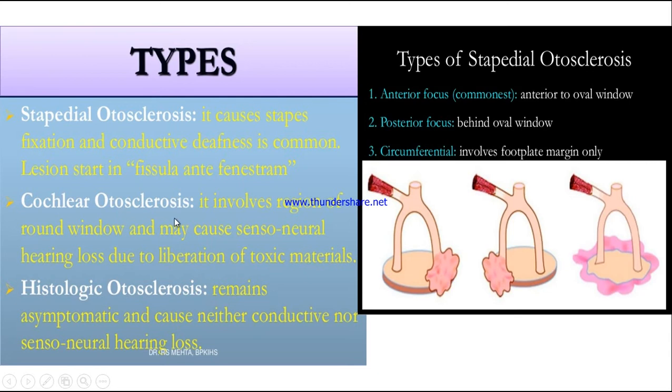Next, cochlear otosclerosis. It involves the region of the round window and may cause sensory neural hearing loss, which is due to liberation of toxic materials. So toxic materials also play an important part. In cochlear otosclerosis, the round window, not the oval window, is affected, and this causes sensory neural hearing loss. Next, histologic otosclerosis. It remains asymptomatic, and it causes neither conductive nor sensory neural hearing loss. So it does not cause any hearing loss.